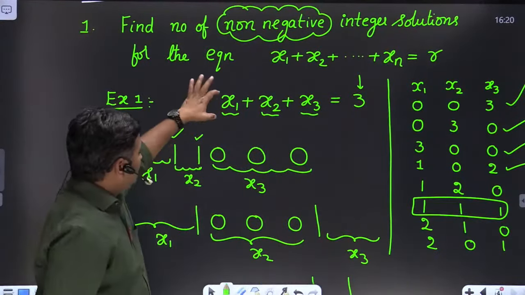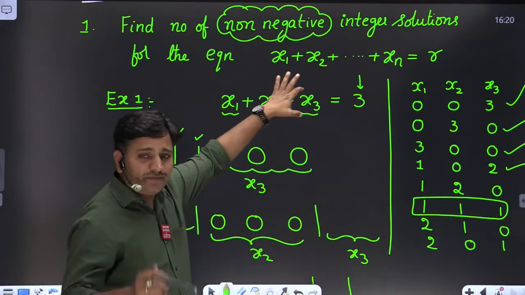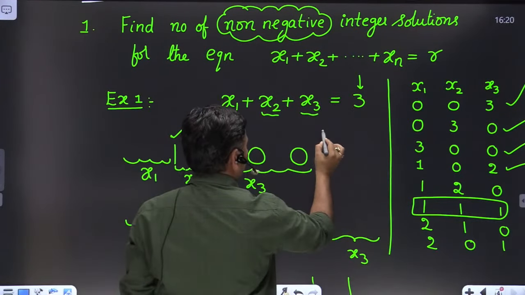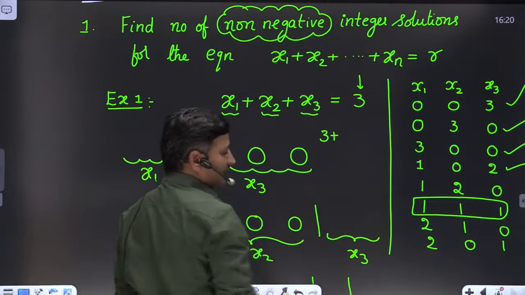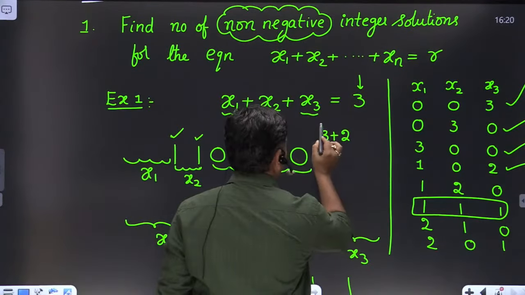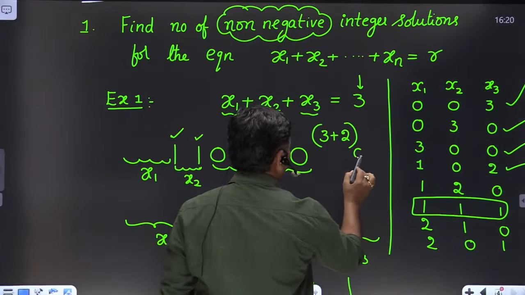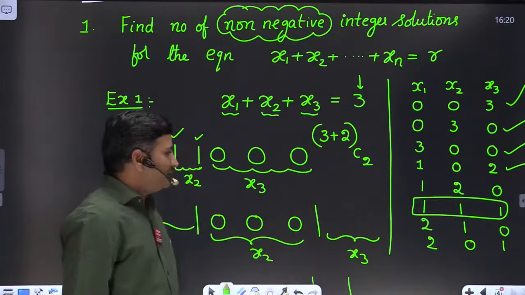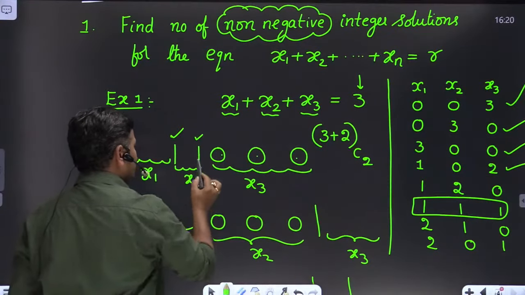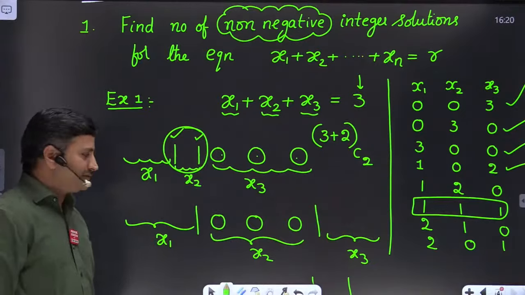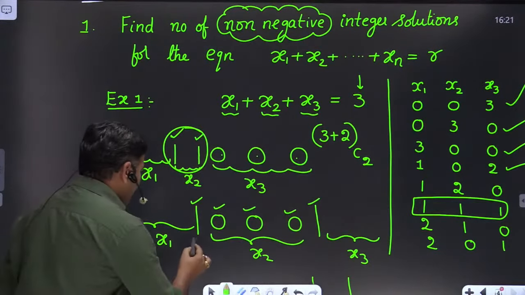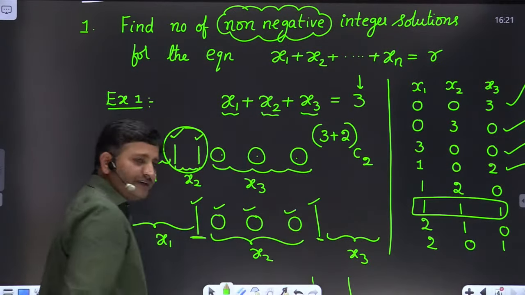look here, friends, there are 3 variables, therefore we have to take 2 vertical lines. The number of similar balls is 3. Why 2 vertical lines? Because 3 variables are there. Total positions are 5 places. Out of 5 places we have to choose 2 places to place 2 vertical lines. Look here, total 1, 2, 3, 4, 5 places. Out of 5 places I have chosen these 2 places to place 2 vertical lines. Here also 1, 2, 3, 4, 5 places. Out of 5 places I have chosen these 2 places to place 2 vertical lines.